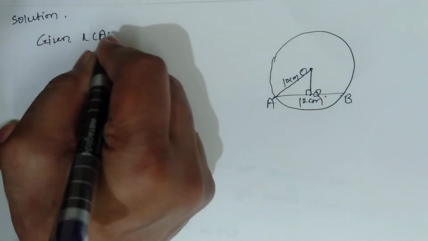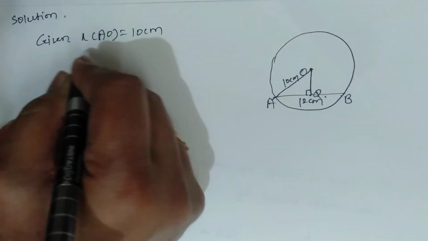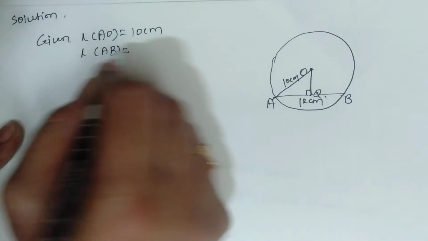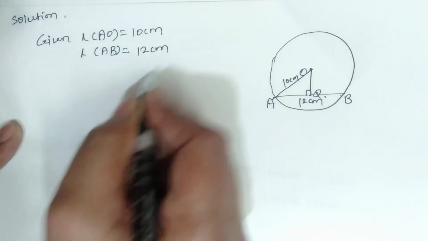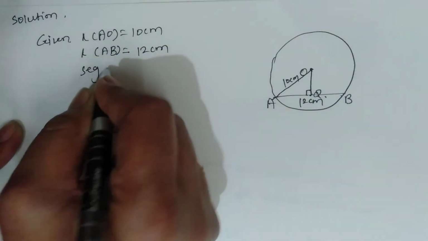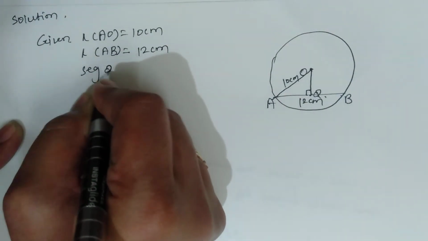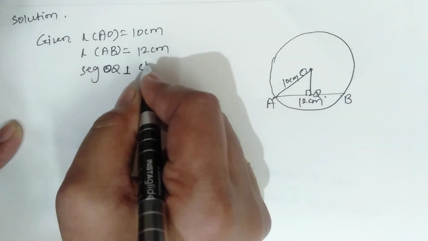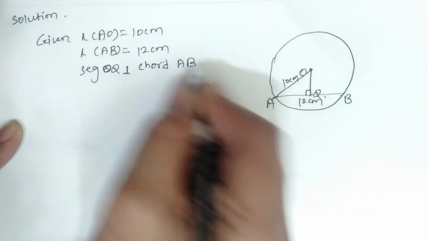So firstly, given things, length of AO is equal to 10 centimeter, length of AB is equal to 12 centimeter and the segment OQ is perpendicular to chord AB.